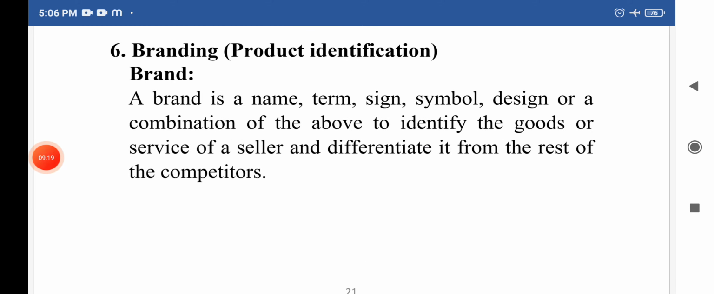The 6th element of the product policy is branding, which is also called product identification. So first let us understand what a brand is. A brand is a name, a term, a sign or symbol of a company, a design, or a combination of the above, which can help to identify the goods or services of a seller and differentiate them from the rest of the competitors. That is called what? Brand.